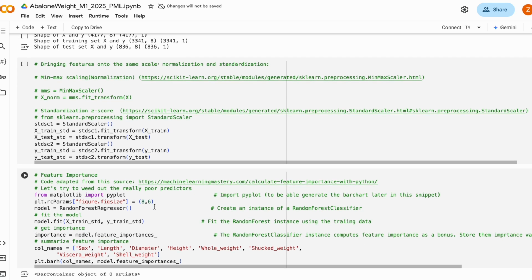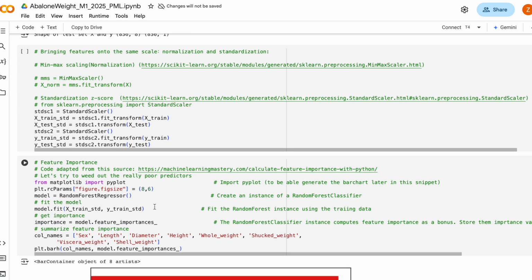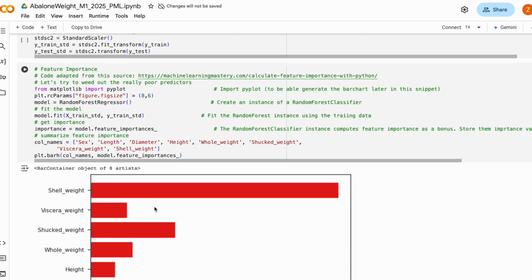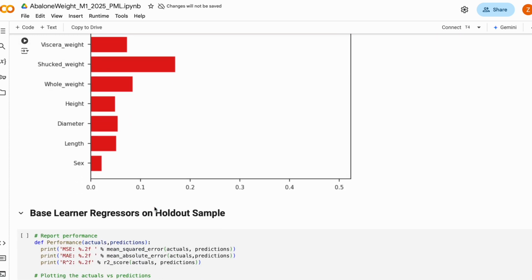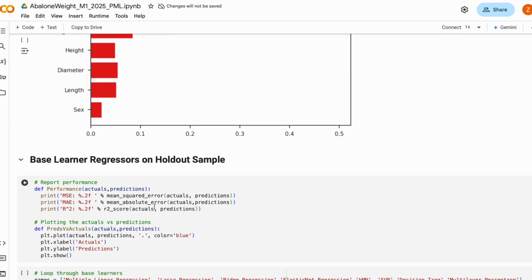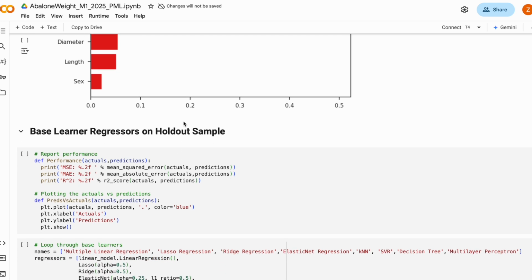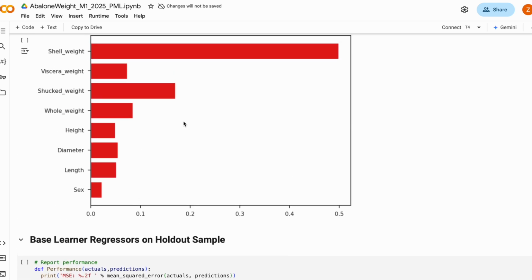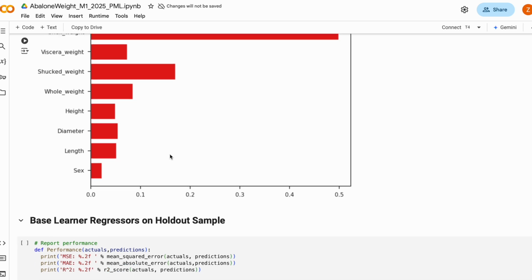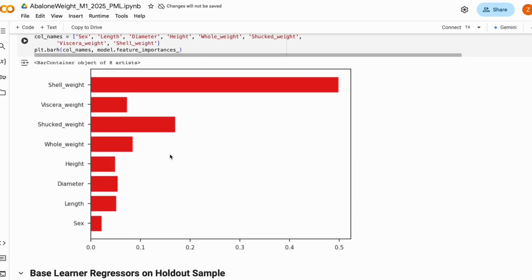The analysis reveals that diameter, shell weight, and whole weight are the most significant predictors. This confirms that larger abalones naturally weigh more, reinforcing domain knowledge about the relationship between physical measurements and weight. Visualizing feature importance using bar charts allows us to rank predictors in order of relevance, helping optimize future modeling decisions by removing redundant or less influential features.